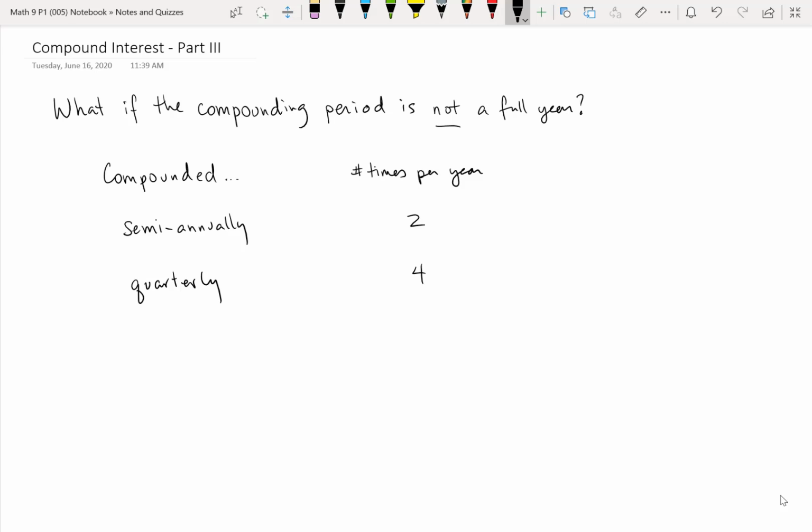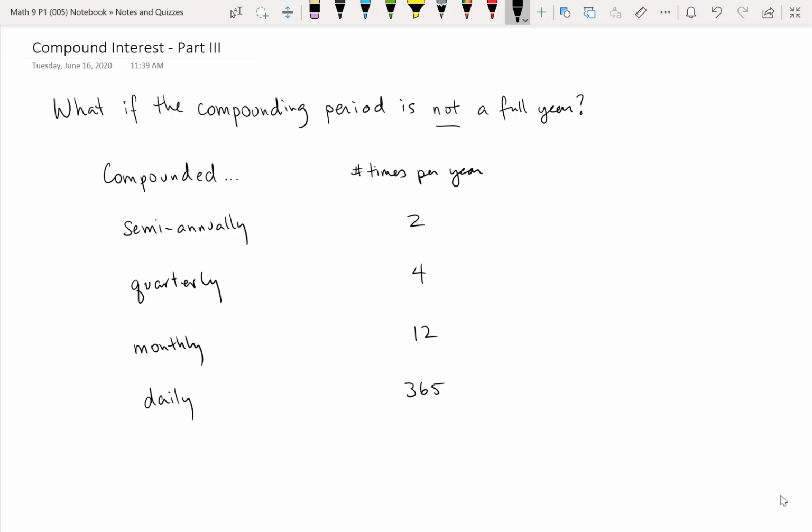So quarterly would be 4 times per year. Monthly, we'll just assume every month is the same and talk about it as being 12 times per year. And then daily, again, we're not going to worry about leap years. We're just going to say there are 365 days in a year. There are actually some specialized investments like bonds where they assume 360 days in the year. The reason for that is because you can divide that nicely by 2 to get 180, or by 12 to get 30, that sort of thing.